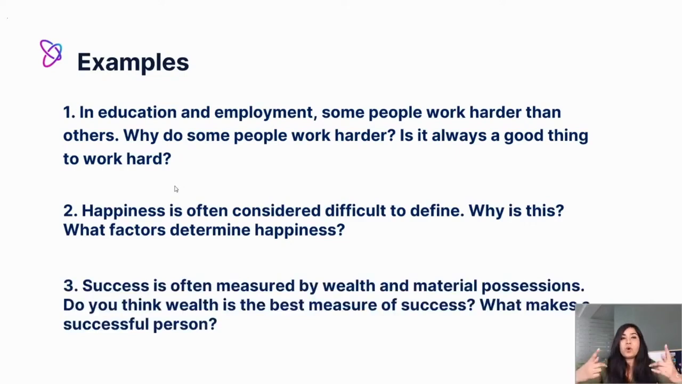All right, and then one more example just to get it in there. Success is often measured by wealth and material possessions. Question number 1, do you think wealth is the best measure of success? And question number 2, what makes a successful person? All right, so now you can see the example of everything. You have your lead-in statement, and then you have question number 1 and question number 2. So this is how 2-part questions work for the IELTS writing exam, task 2, okay?